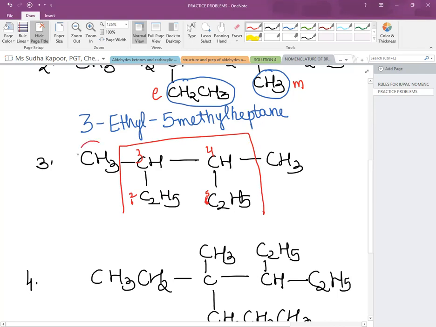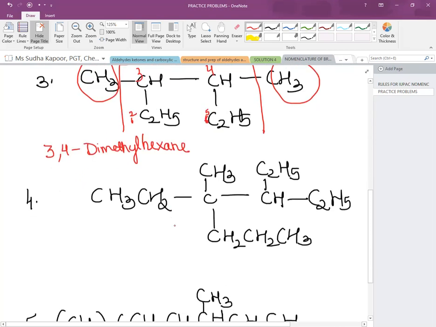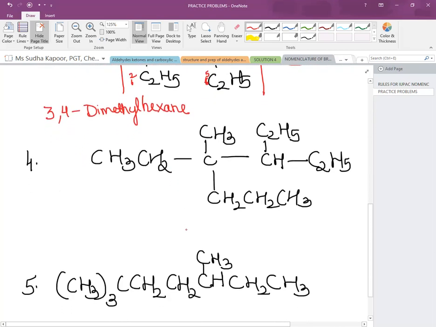So what the name becomes? 3 methyl and 4 methyl. We will write it as 3,4 dimethyl, and for 6 carbon we will write it as hexane. A number of students write it as 3,4 diethyl butane, but follow the longest chain rule here. Now comes the other question.